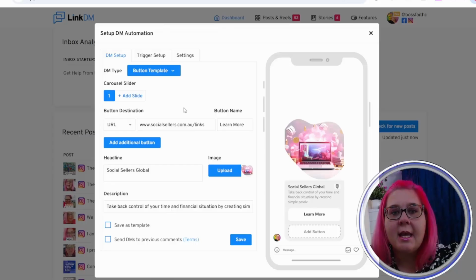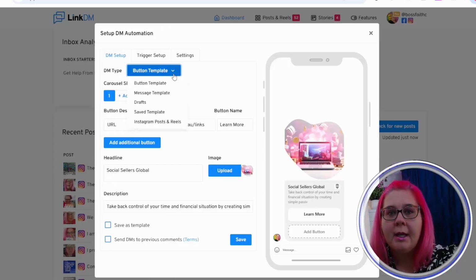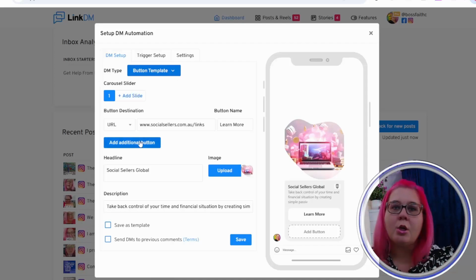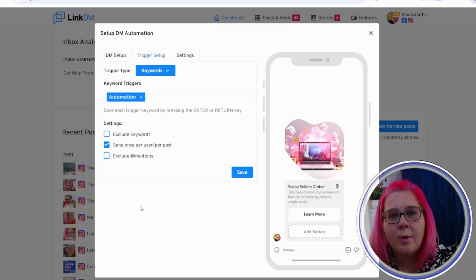So you will see here you have the option to set up a button template. Now with this option you can have 10 different slides with up to 3 links on every slide. Please don't do that because, seriously, that is the fastest way to get your backside into trouble. But you do have that option. So we'll come in and go over this in more depth, but this is where you find the trigger.